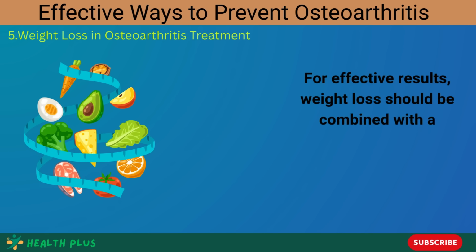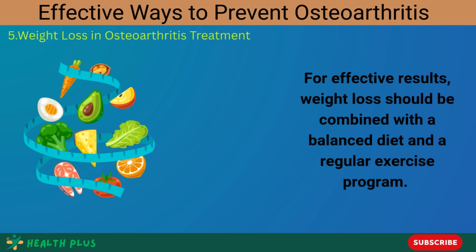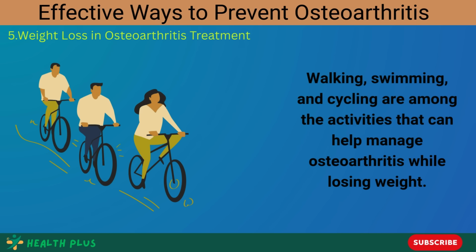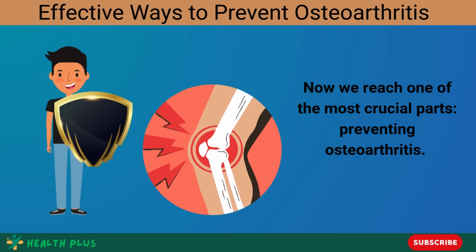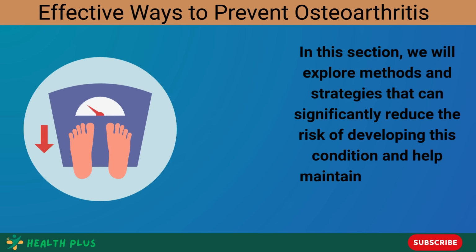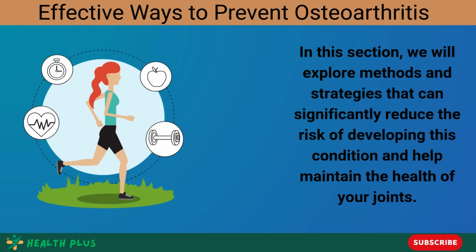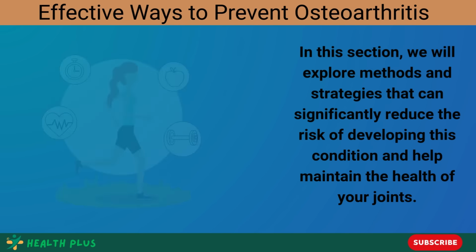For effective results, weight loss should be combined with a balanced diet and a regular exercise program. Walking, swimming, and cycling are among the activities that can help manage osteoarthritis while losing weight. Now we reach one of the most crucial parts: preventing osteoarthritis. In this section, we will explore methods and strategies that can significantly reduce the risk of developing this condition and help maintain the health of your joints.